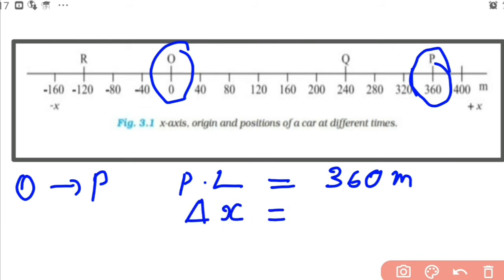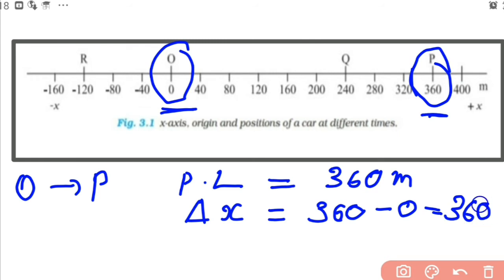Now for the same motion from O to P, consider the displacement. Delta x is equal to final position minus initial position. Final position is 360 meter, minus initial position, which is 0. So displacement is 360 meter. Got it? So path length and displacement are the same in this case for the motion from O to P.